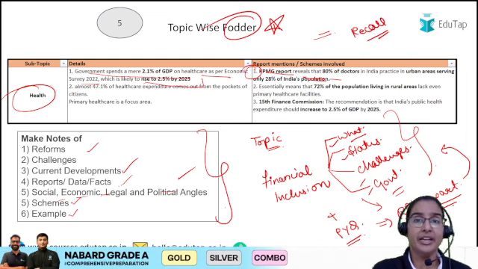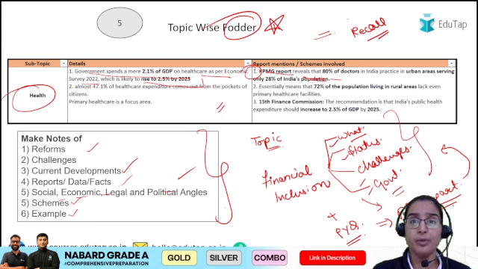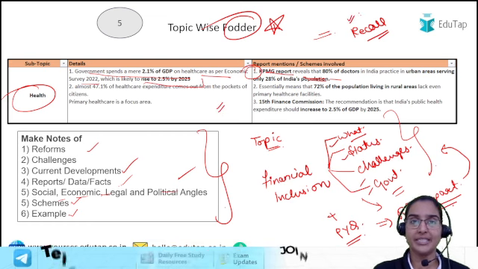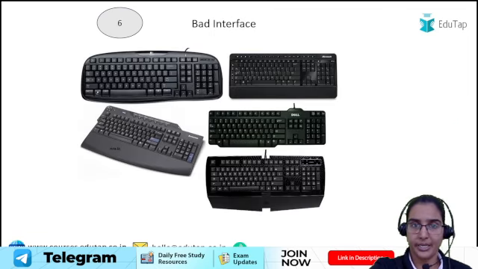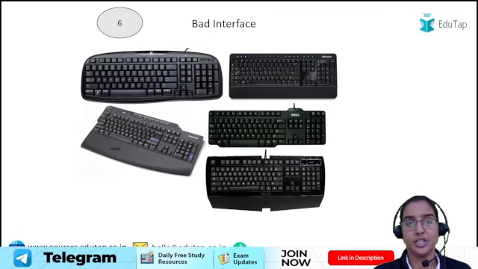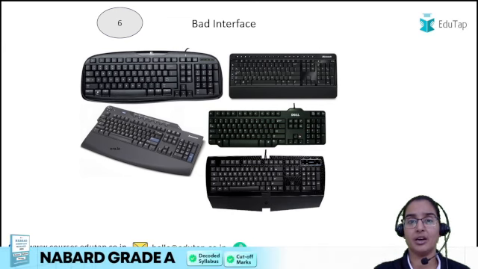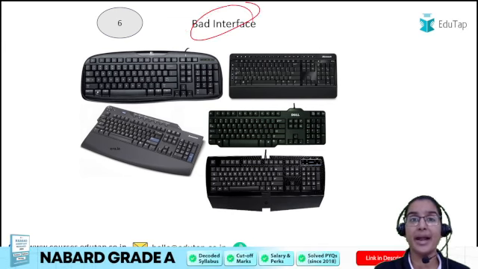If you have written these 5 points and if you are able to recall these 5 points in the examination hall, trust me students, you are definitely going to write fabulous answers in your paper, right? So that was about the topic wise fodder material. Now the sixth challenge which most of the students face while writing their exams is the bad interface.